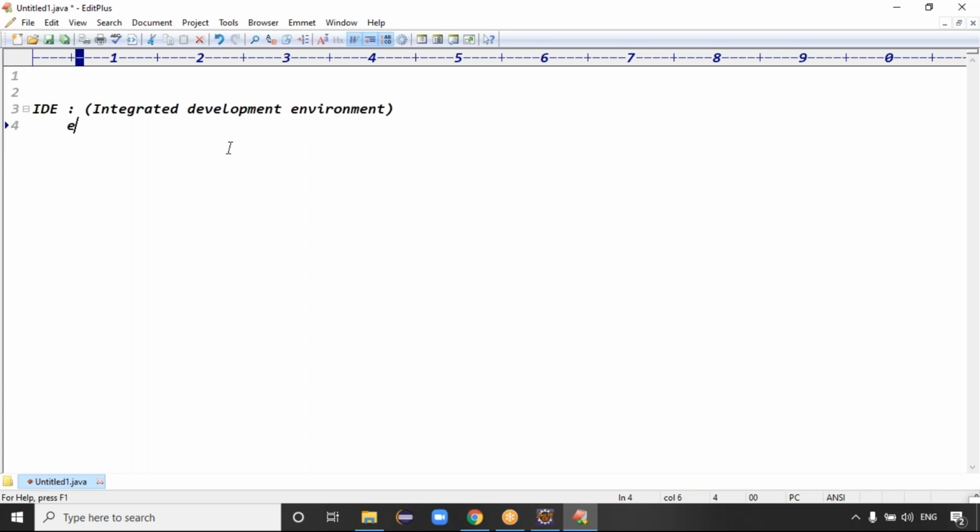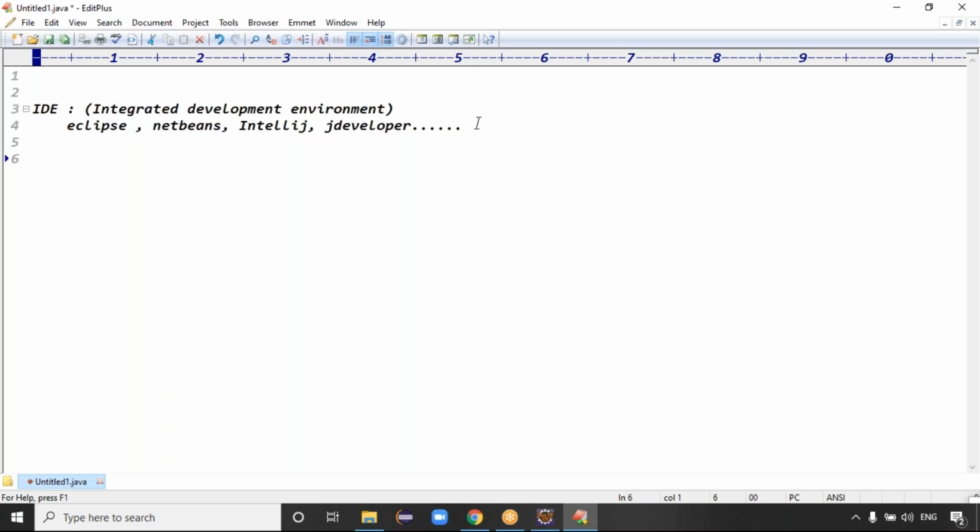Okay, what examples of IDEs do we have? Eclipse IDE, NetBeans IDE, IntelliJ IDE, and we have JDeveloper. Like multiple IDEs we have, guys. Clear now? Eclipse, NetBeans, IntelliJ, JDeveloper, like multiple IDEs we have. And we are working with Eclipse IDE, guys.